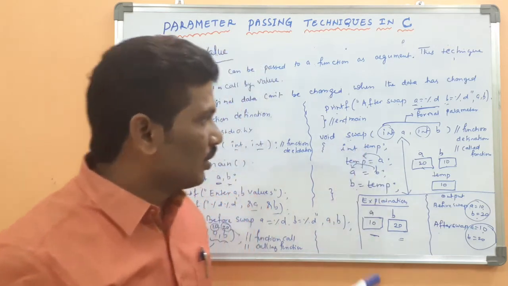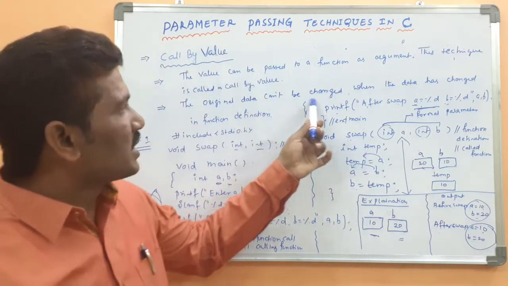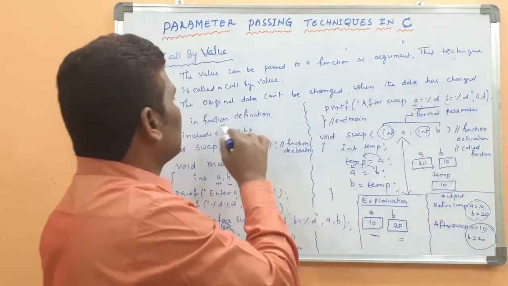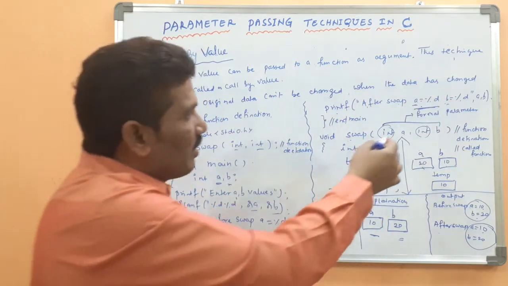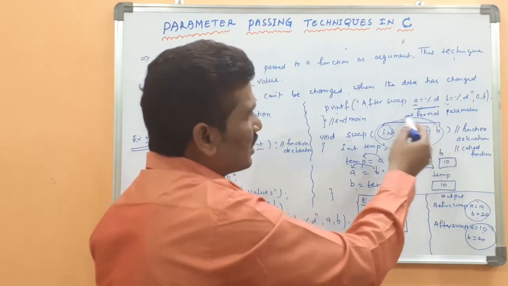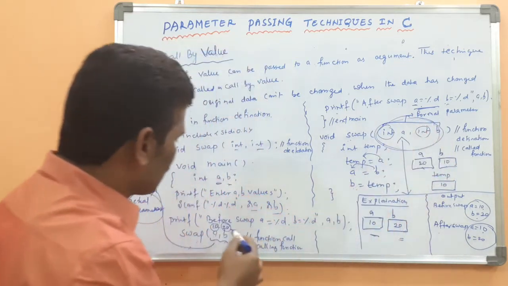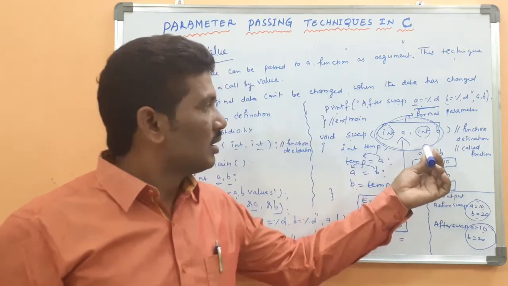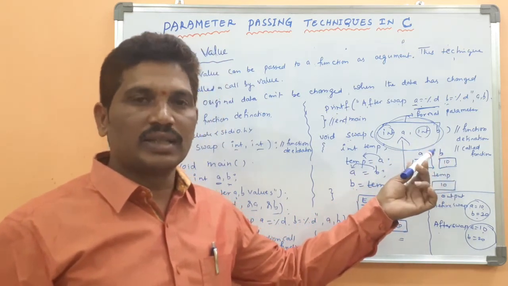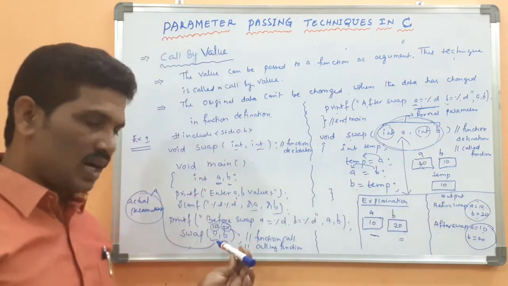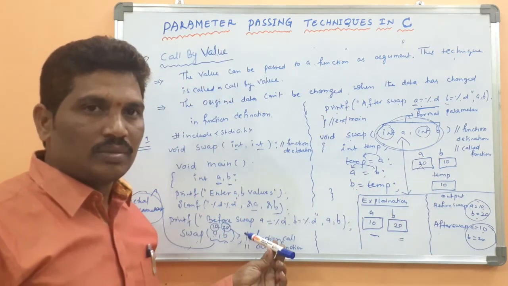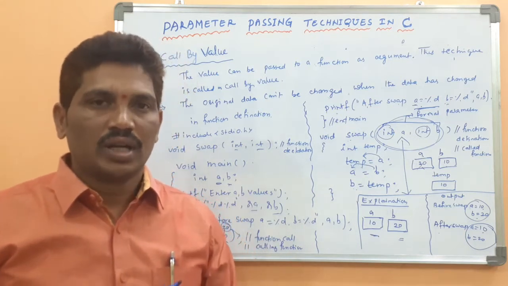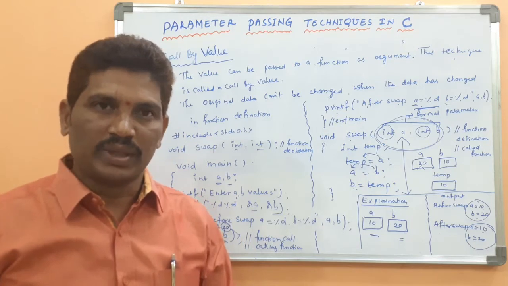Then again I will tell you. The original data can't be changed when the data has changed in the function definition. Because whenever you change the formal parameters, this is called formal parameter, this is called actual parameters. Okay, whenever the formal parameter data has changed, that should not be reflected on the actual parameters. Because the original data will be safe. The original data can't be changed when you use call by value method.